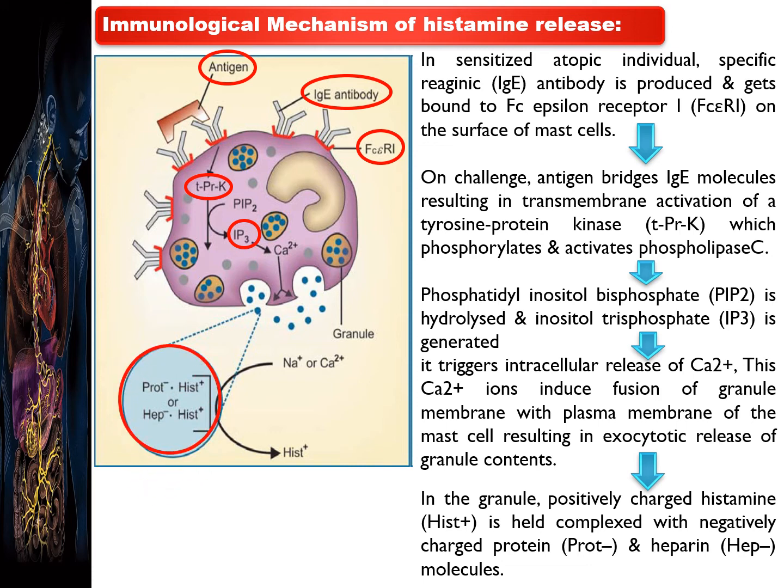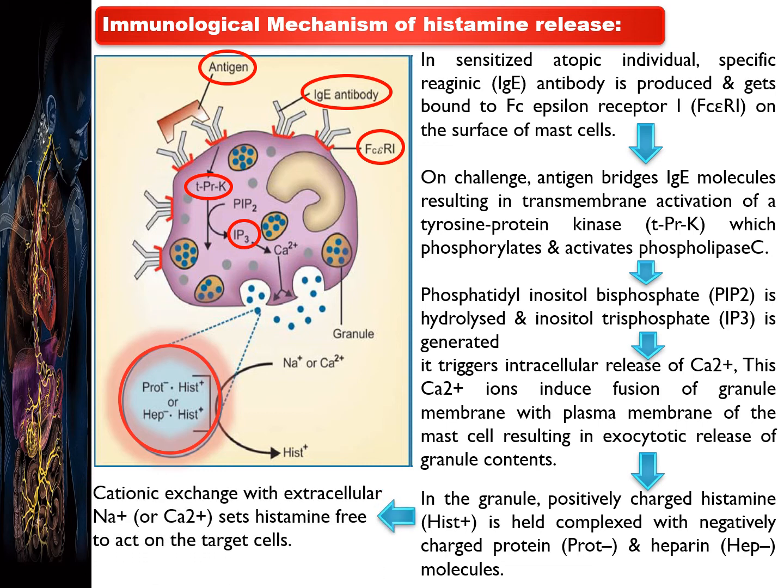Here, see in the diagram, the positively charged histamine in the complex form with the protein and heparin gets released. Then what happens? The cationic exchange with extracellular sodium and or calcium sets the histamine free to act on the target cell. So like this, see in this diagram, now there is a free form of histamine released to act on the target cell.